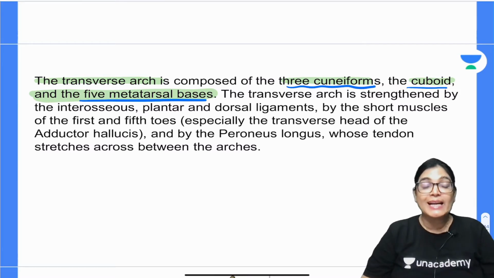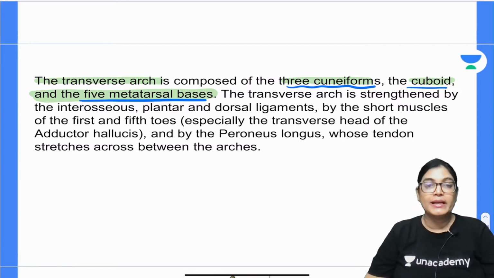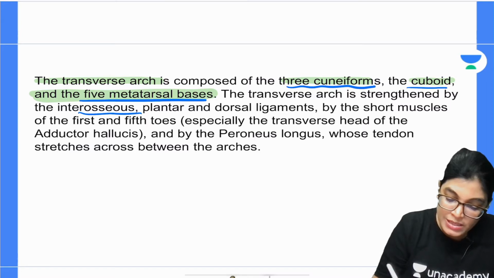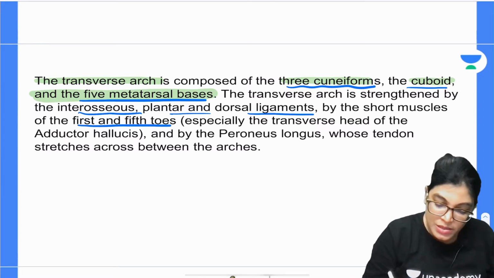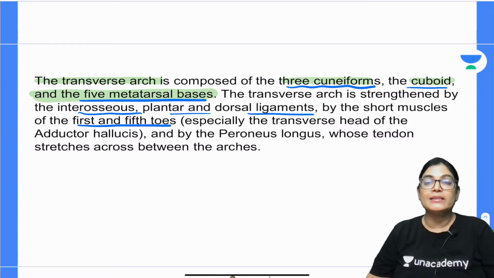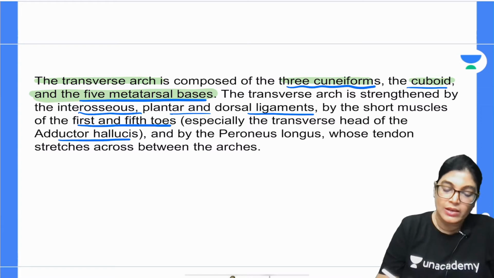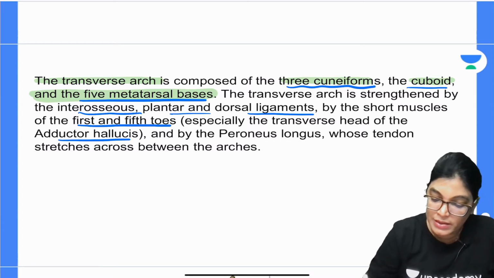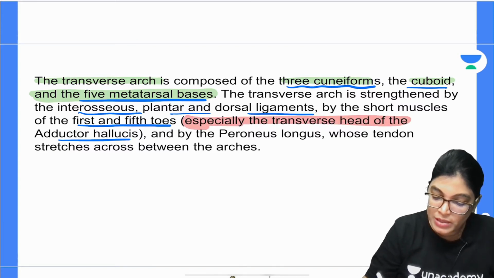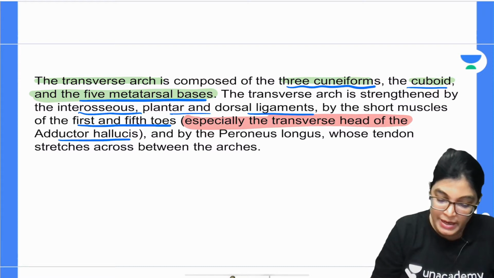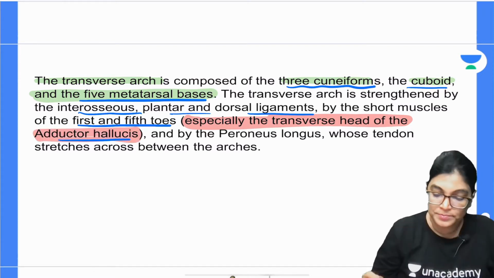Transverse arch gets more strength and stability by the presence of intraosseous plantar and dorsal ligaments, and also by the short muscles of the 1st and 5th toe, especially the transverse head of adductor hallucis. So please note down, this was given in the MCQ. Actually the basic and most important strength and support given to the transverse arch is by the transverse head of adductor hallucis muscle.